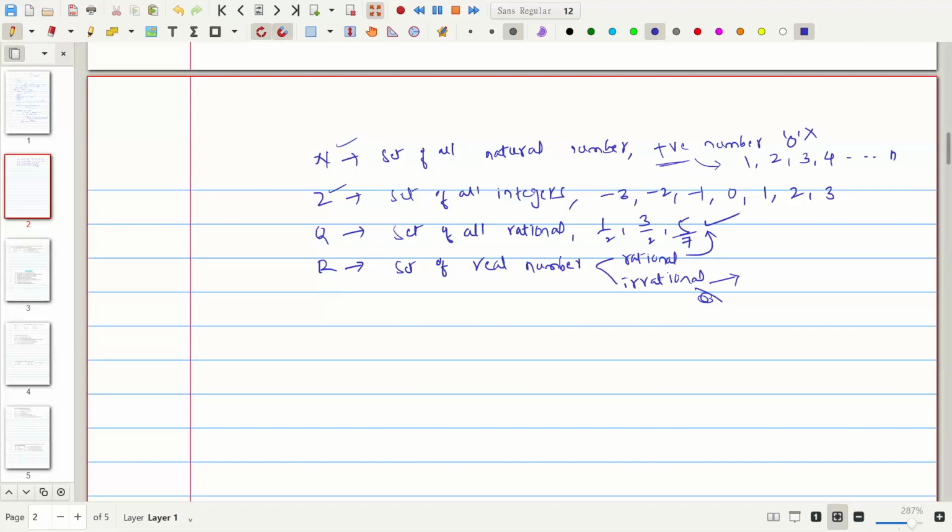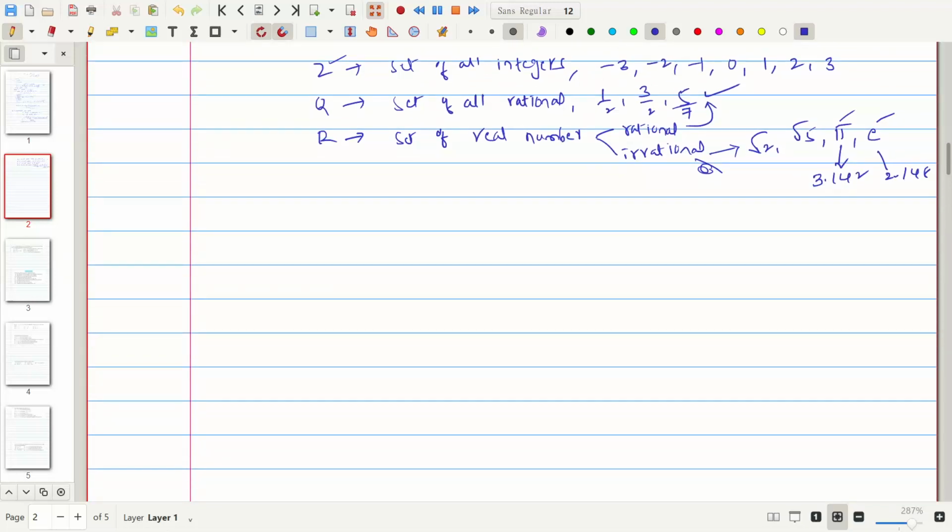Usually we represent irrational numbers as the square root of 2, square root of 5, and also by mathematical constants, pi and the Euler number. These are constant values. The value of pi is 3.142, and the value of the Euler number is 2.718. This is all about the sets and their representation.